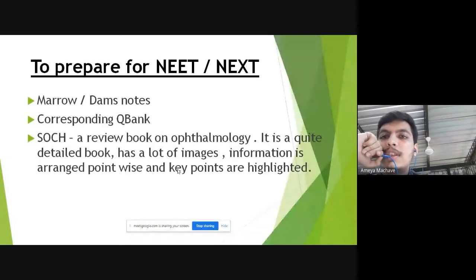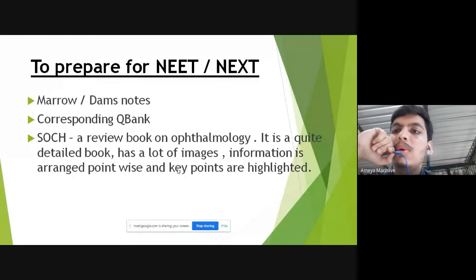To prepare for NExT and NEET as well, the notes are quite good. They cover a lot of the basic concepts, and I would say revising the notes is the key in ophthalmology, because you will come across a lot of new terms, and we are not much exposed to ophthalmology till third year. For a subject like medicine, at least we have read some things about diseases in pathology, physiology, and pharmacology, so we are not completely new to the diseases and terms. But with ophthalmology, you have not read a lot about it before third year. So revising the notes is the key for NEET or NExT.